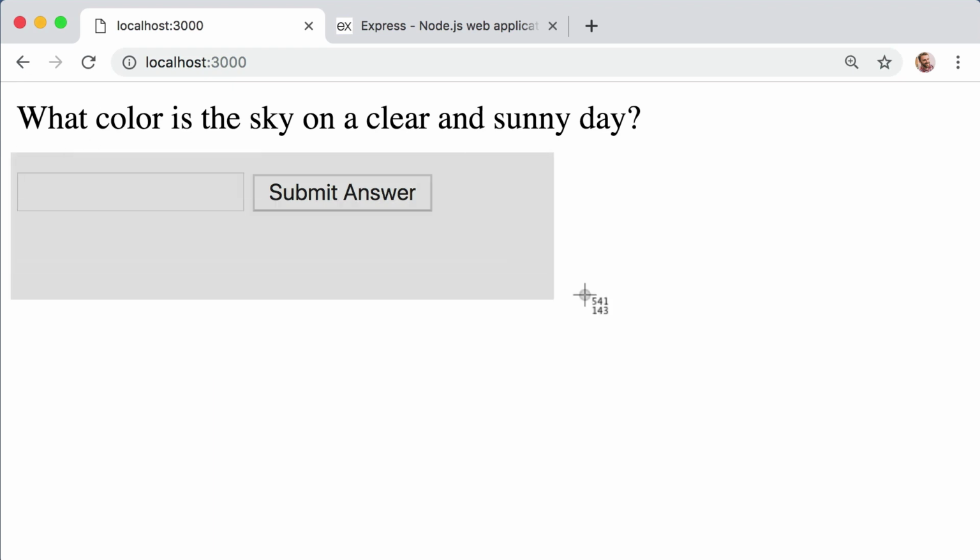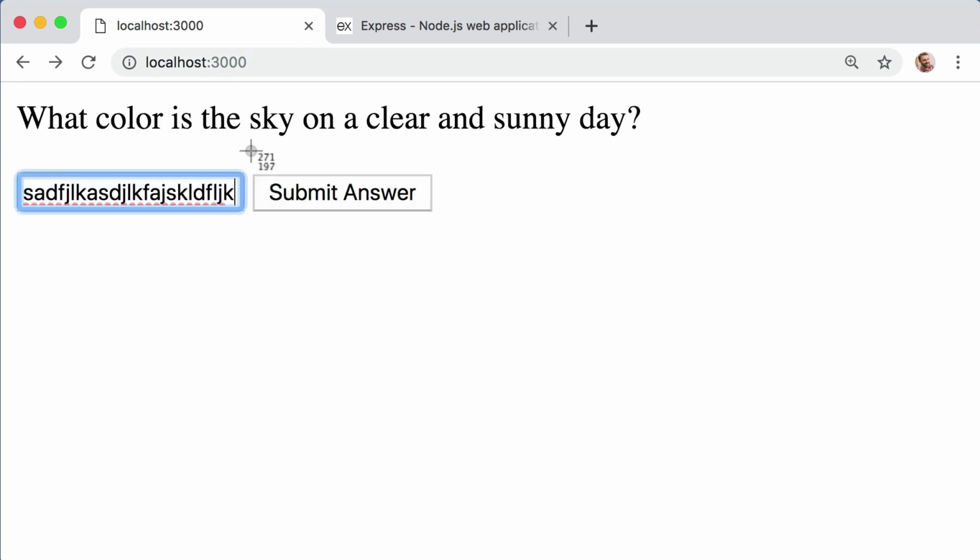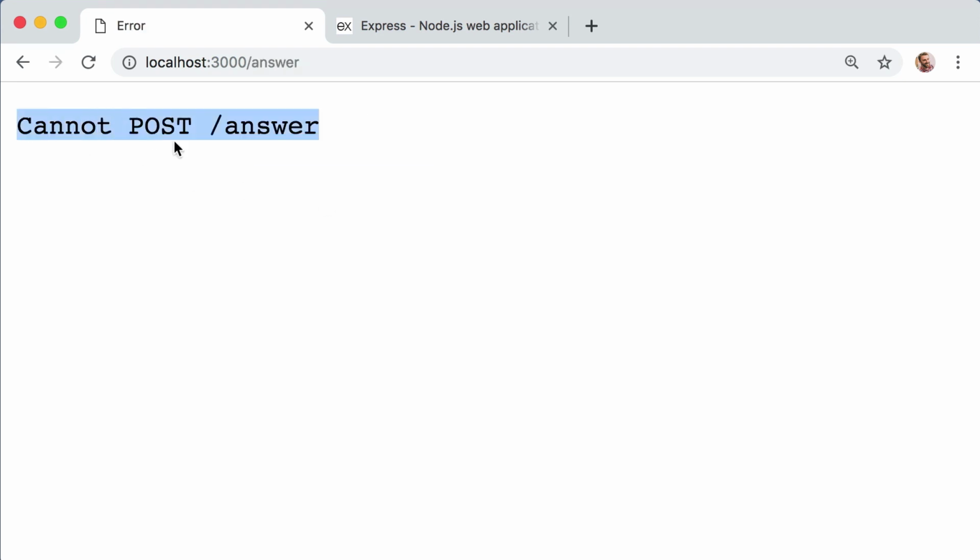However, if I fill out this form and then try to submit it, my browser not only wants to get information about that new URL of /answer, but it also needs to send along its own data to that URL, right? It needs to send along whatever I typed into the form fields. So it needs to send that data, or in other words, it needs to post that data, hence the word post. So if I submit this form, we see cannot post to /answer.